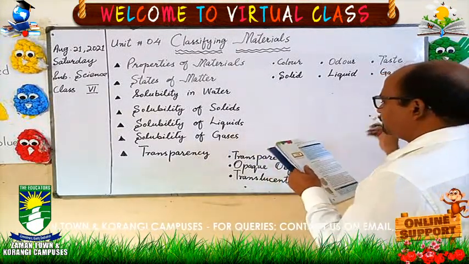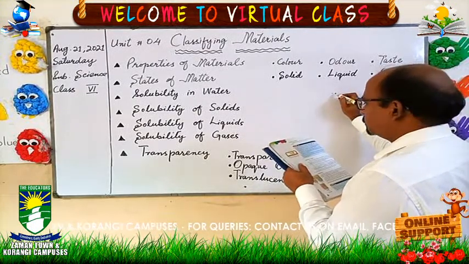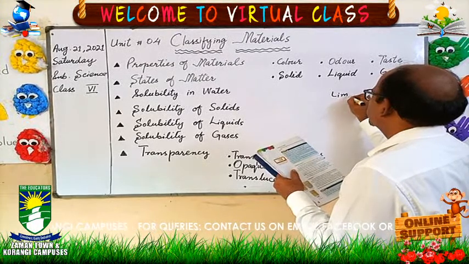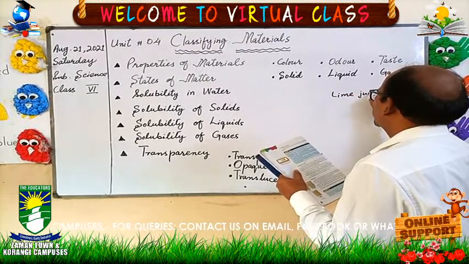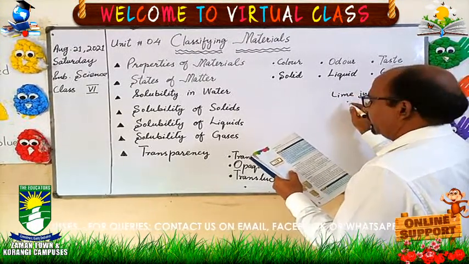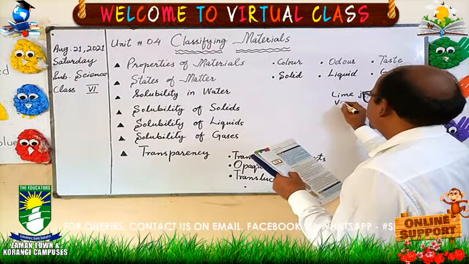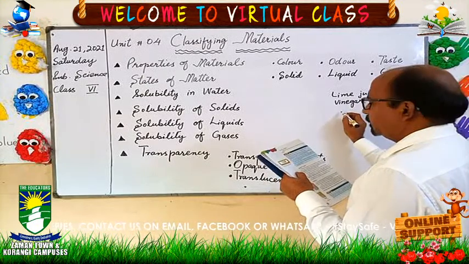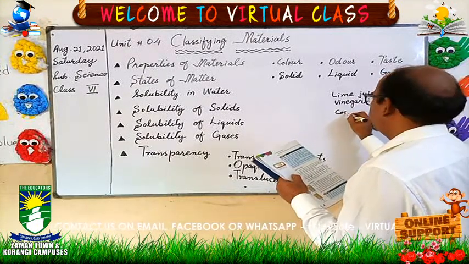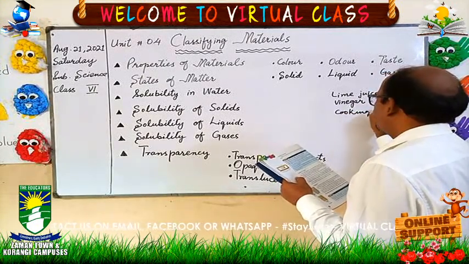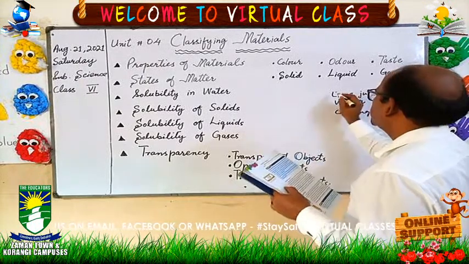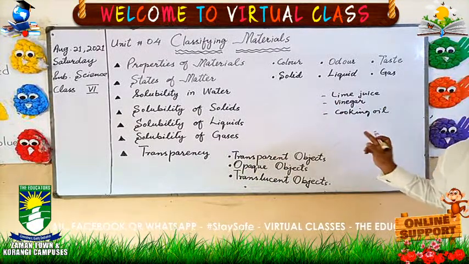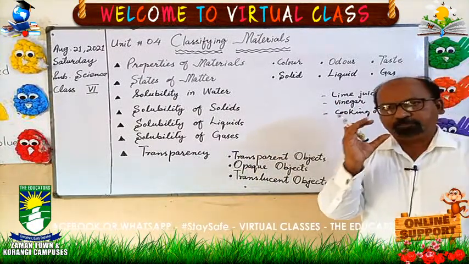One is lime juice, the other is vinegar, and the third one is cooking oil. These three are liquids, and we use water.